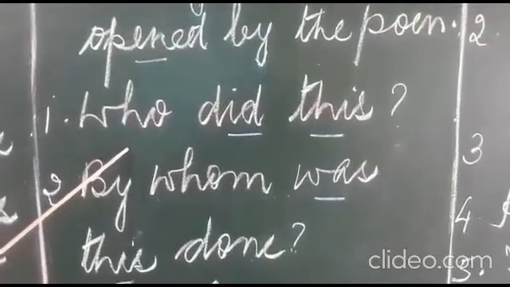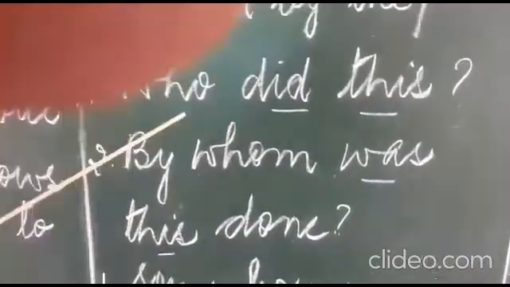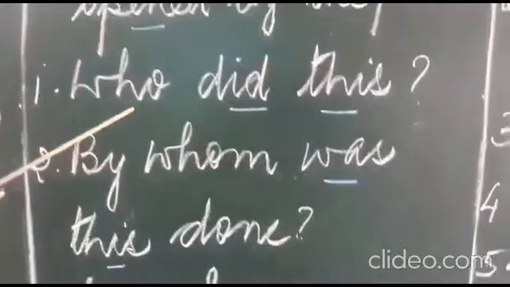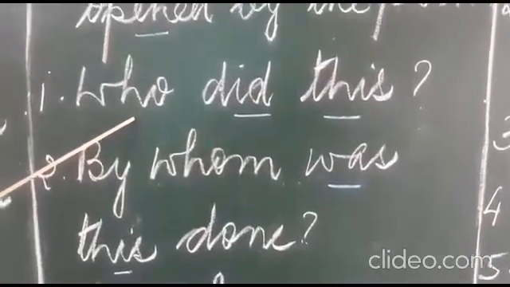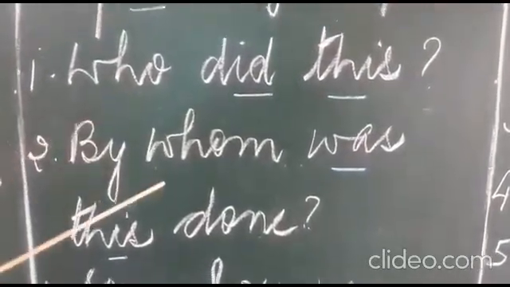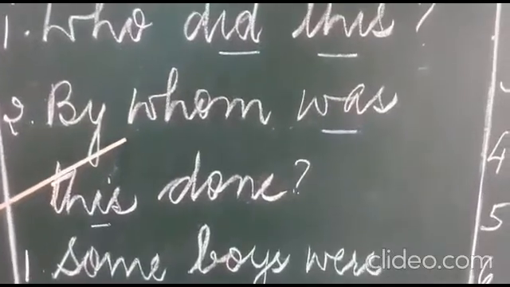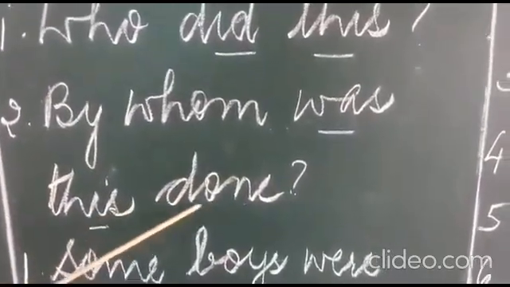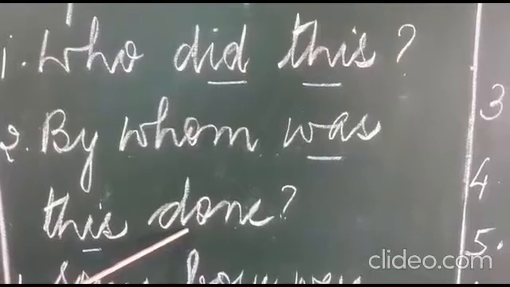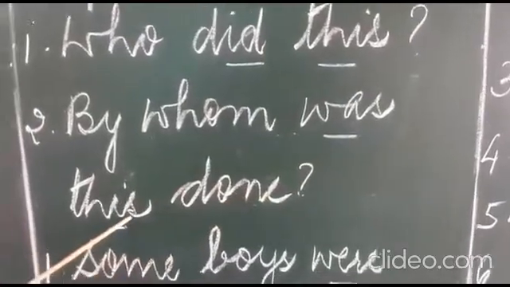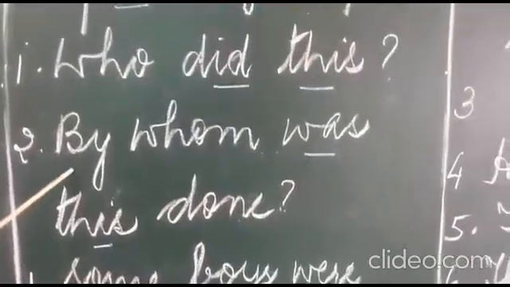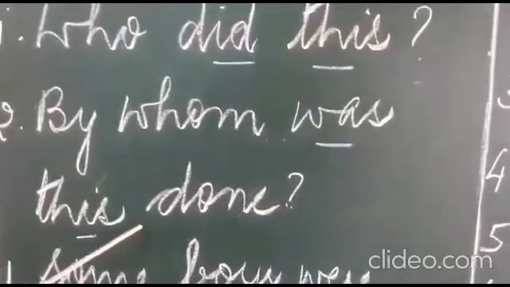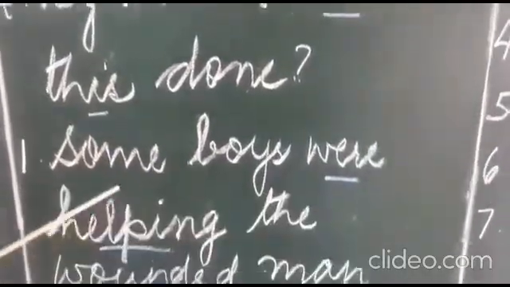Who did this? Active voice. Okay, and change into passive. By whom was this done? This is passive. Was done, past tense. By whom was this done? This is passive voice.